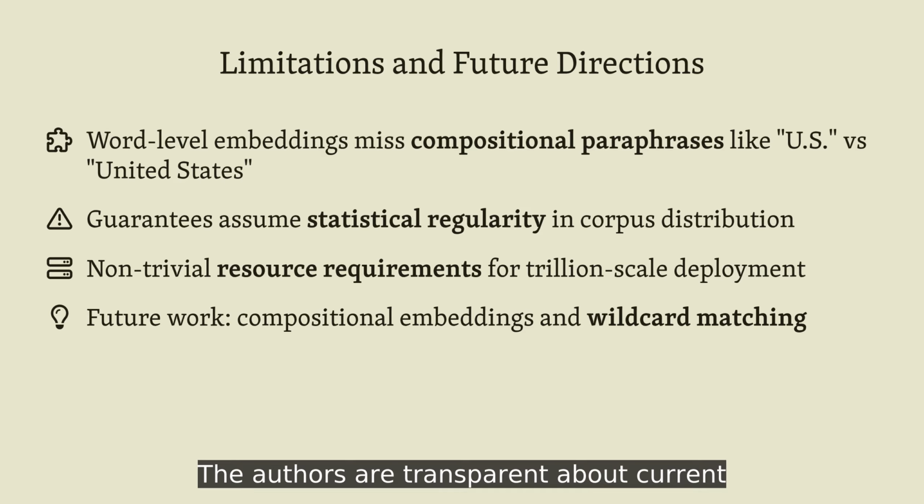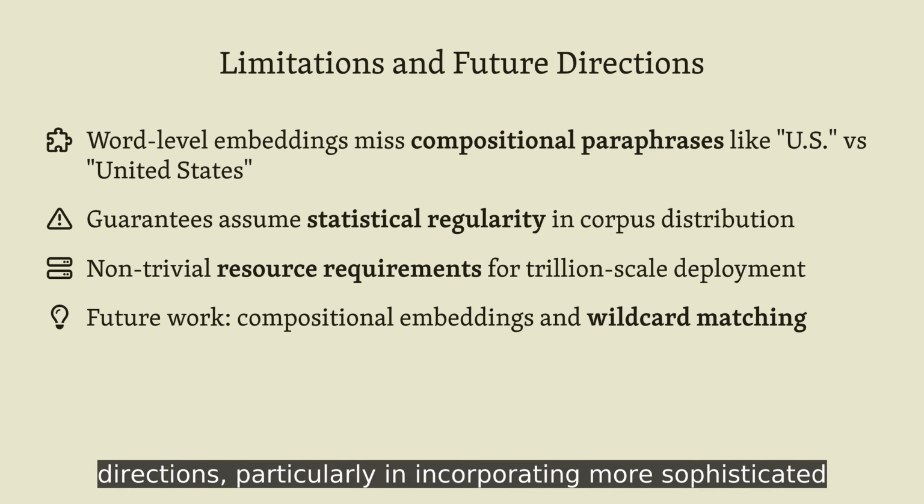The authors are transparent about current limitations. The reliance on word-level embeddings means certain semantic equivalences remain out of reach, and the algorithmic guarantees rest on assumptions about corpus statistics that may not hold universally. Nevertheless, these constraints point toward clear research directions, particularly in incorporating more sophisticated compositional models, while maintaining the efficiency that makes trillion-scale search tractable.